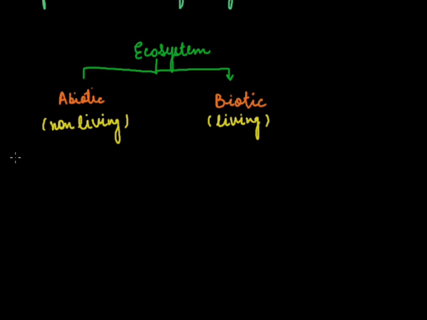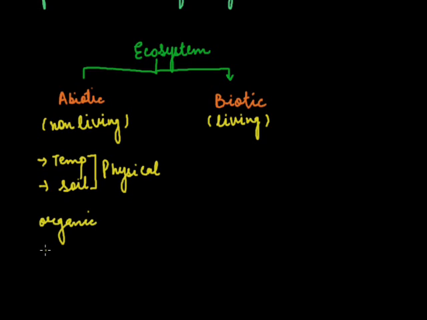These abiotic factors can be anything like temperature or soil. These can all be included in physical factors. Others like organic factors and inorganic factors, which are all non-living, come under abiotic factors. They can be chemical.